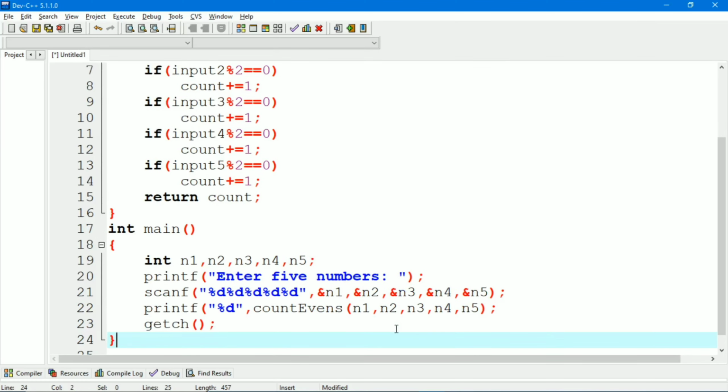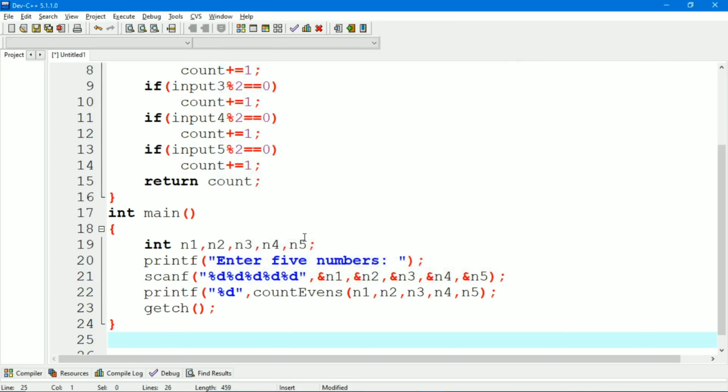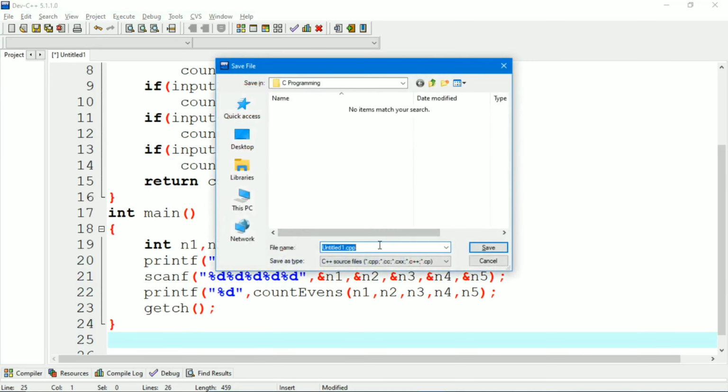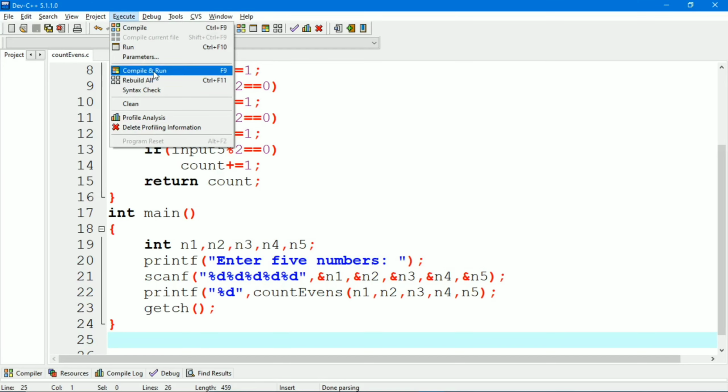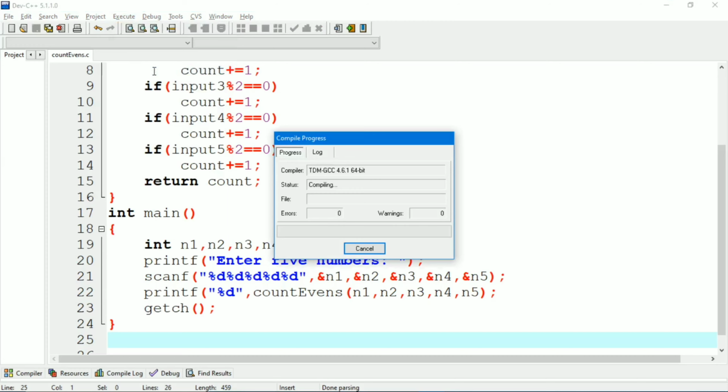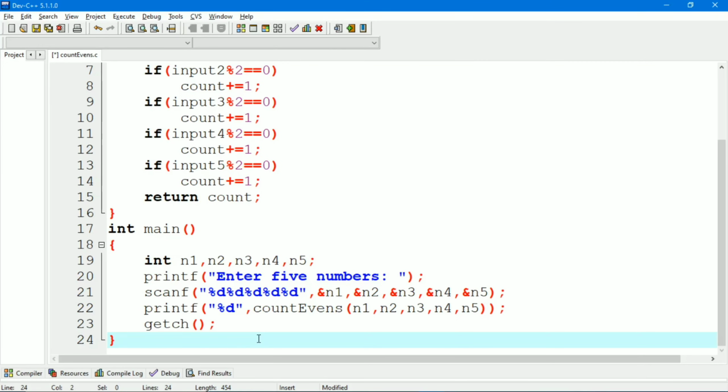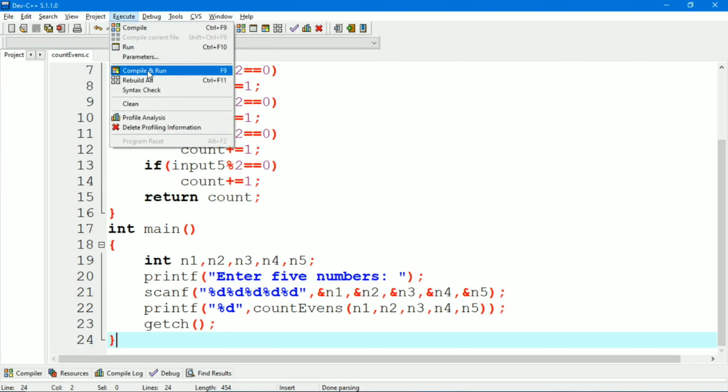By pressing Ctrl S, we will save the program named countevens.c. Select all files and save. Let's execute. Compile and run.